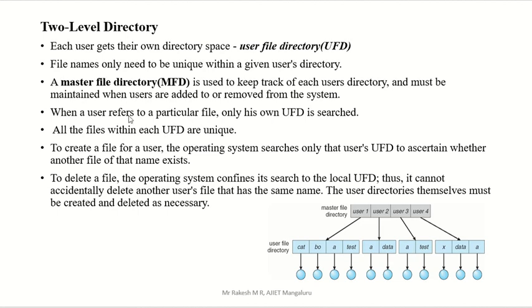When a user refers to a particular file, only his own UFD is searched. When creating a file also, the user saves the file in his directory.